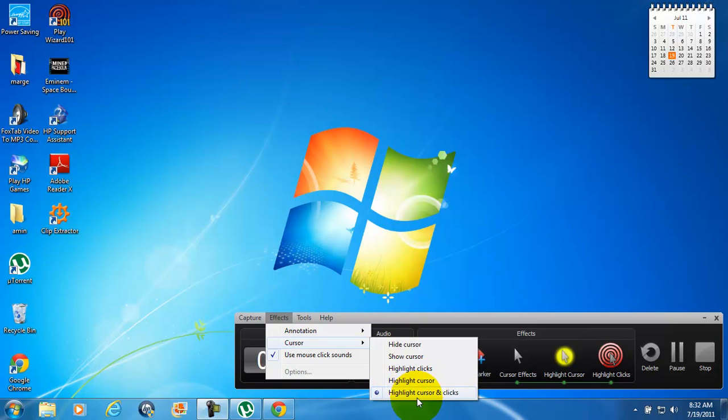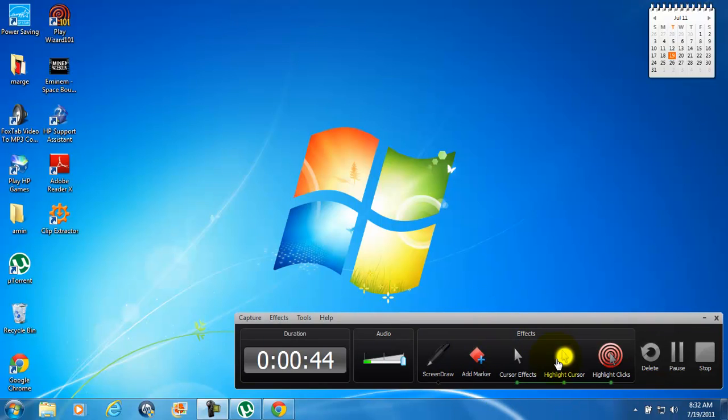I chose highlight the mouse and clicks. So you click on it and you're supposed to have this bar, and as you can see my cursor, my mouse effect is on, my highlight mouse is on, my highlight clicks is on.